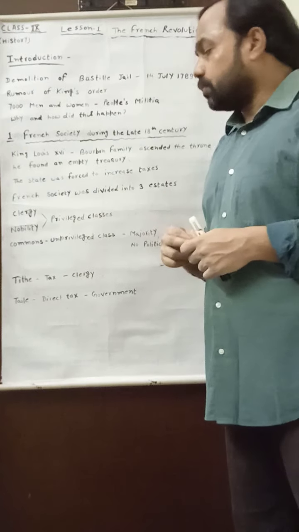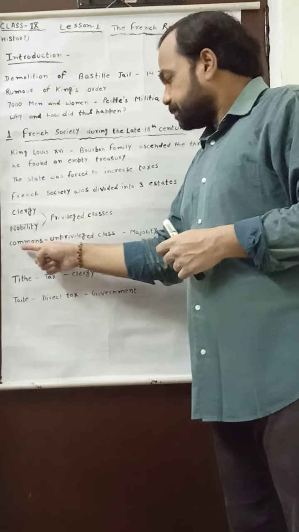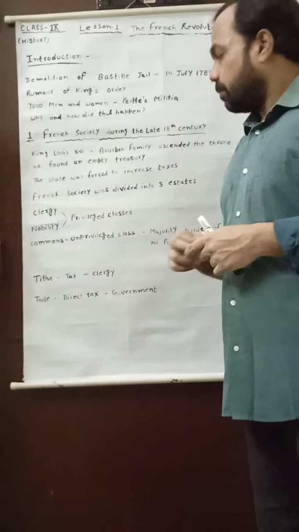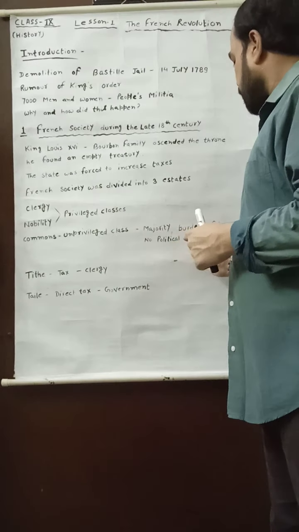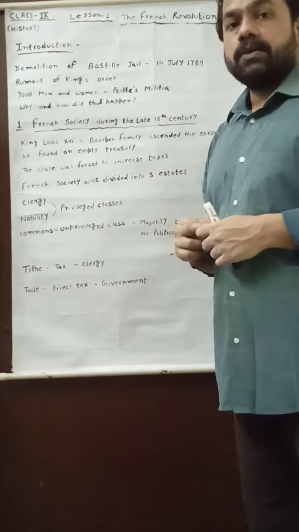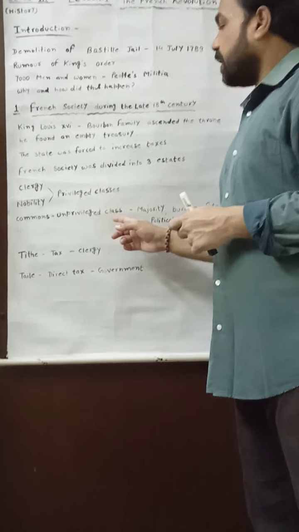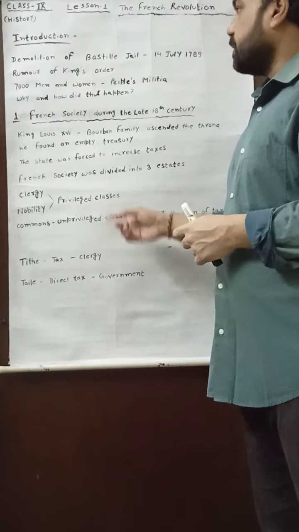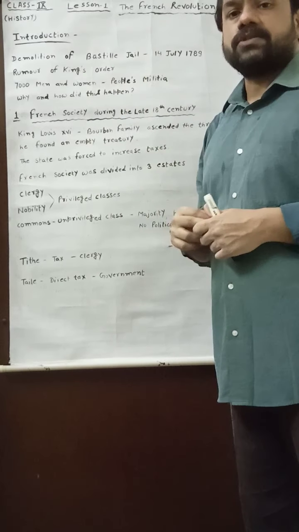As I have told you, the commons were getting lots of problems. The commons were without any political right and social status. When they got the chance, the commons corrected themselves, and that is why they demolished the Bastille jail.